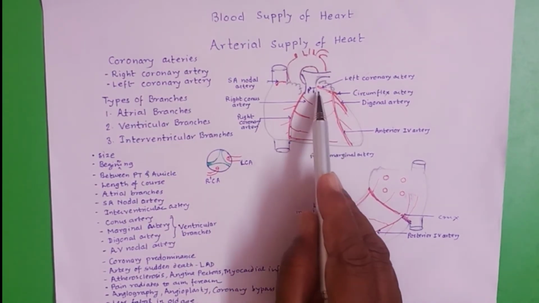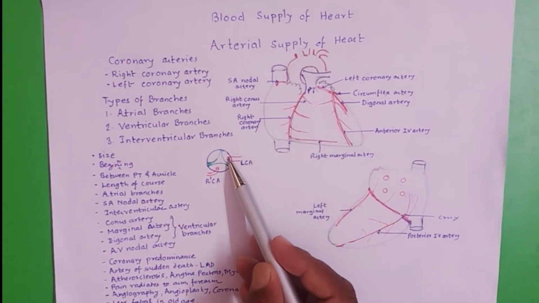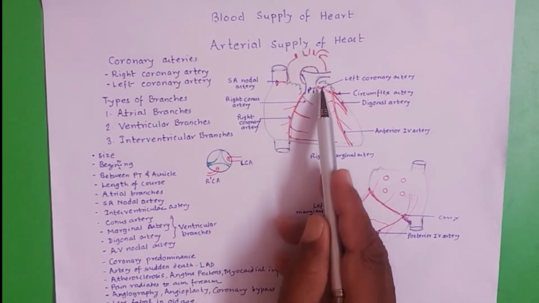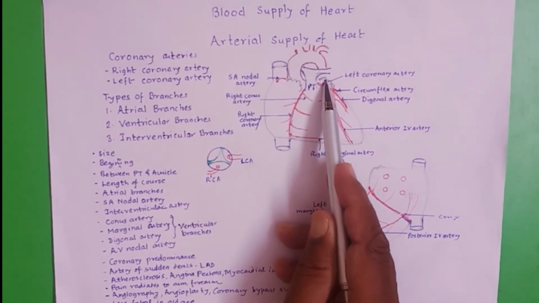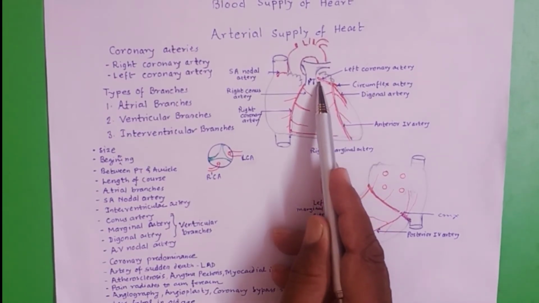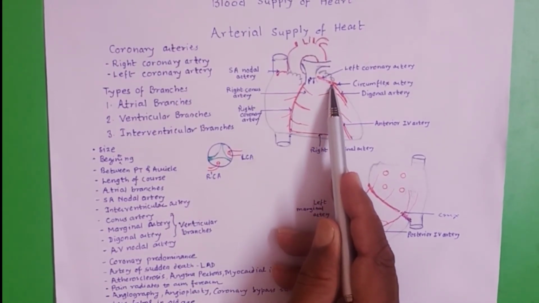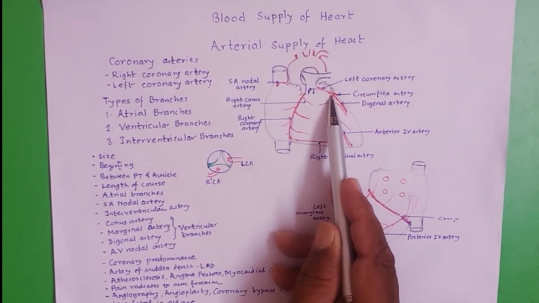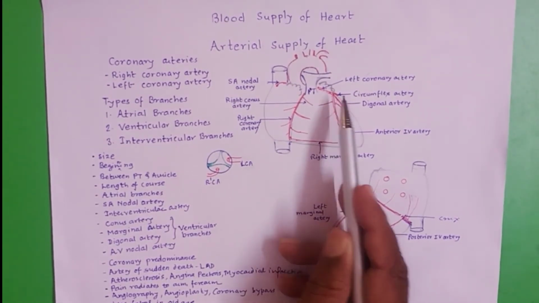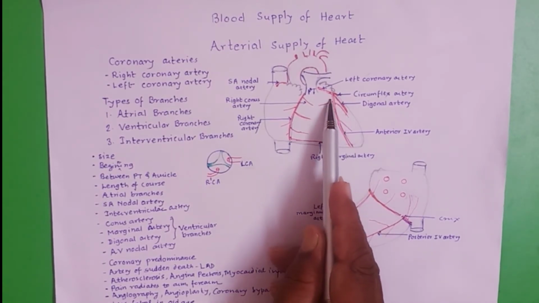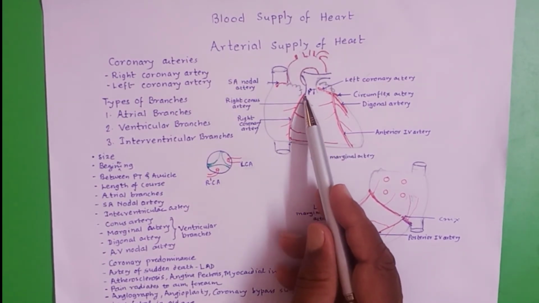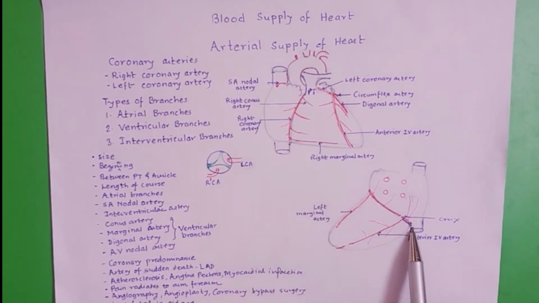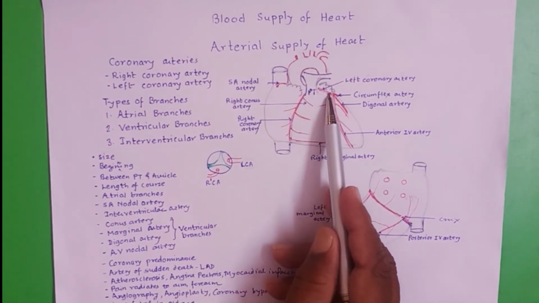The left coronary artery begins from left posterior aortic sinus, then it passes laterally towards the left side between pulmonary trunk and the left auricle. The left coronary artery is shorter. Immediately it divides into two branches, the circumflex artery and the anterior interventricular artery. So right coronary artery is longer in course and left coronary artery is shorter.